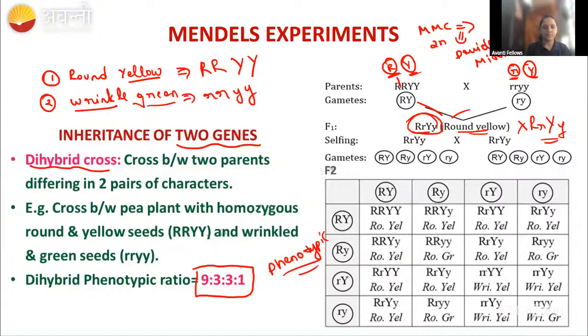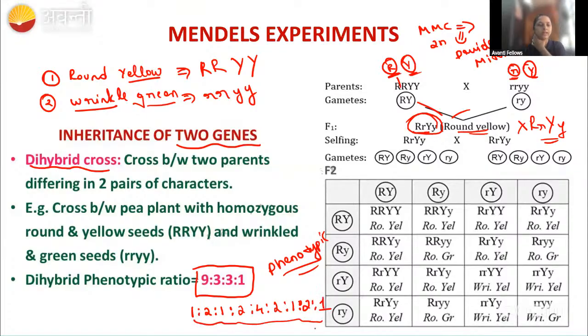This is 9:3:3:1. Can you tell me what is the genotypic ratio, guys? What is the genotypic ratio? 1:2, 2:1, 2:4, 4:2, 1:2, 2:1.